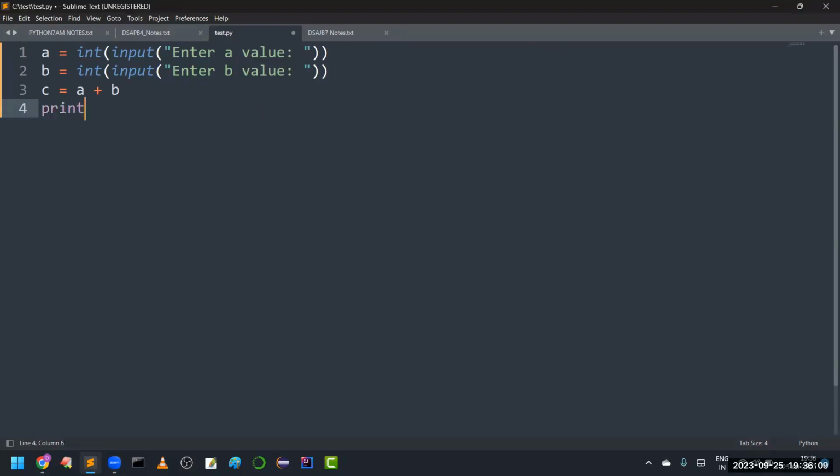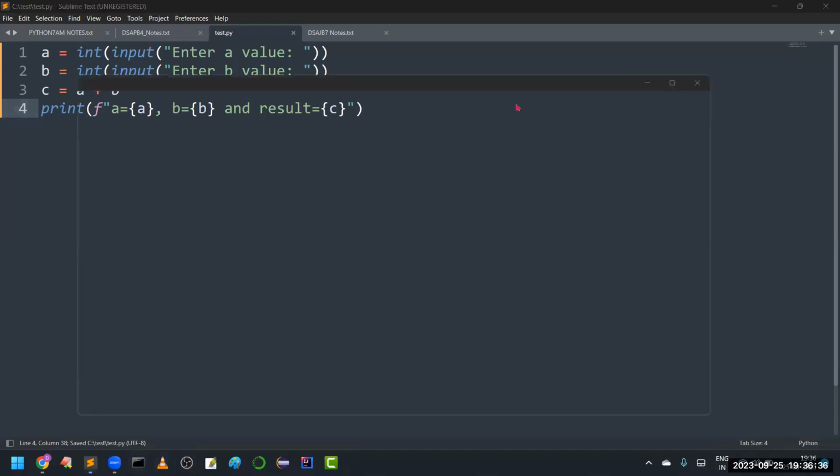Can I print all these values at a time? Yes, there is a formatted string style. I want to print a is equal to the value of a, comma, b is equal to the value of b, and the result is equal to the value of c. So we are printing the value of a, the value of b, and the value of c. These three values we are printing here.